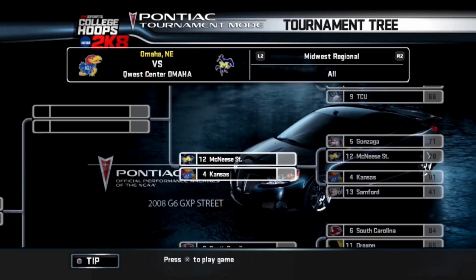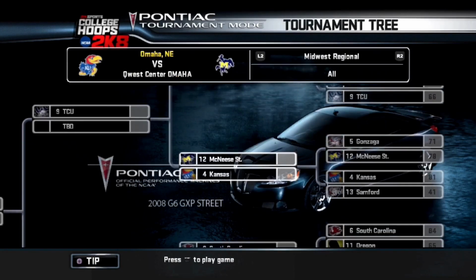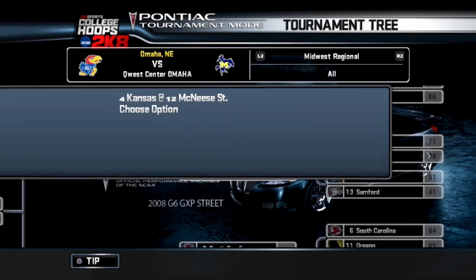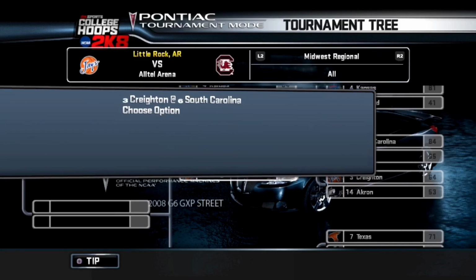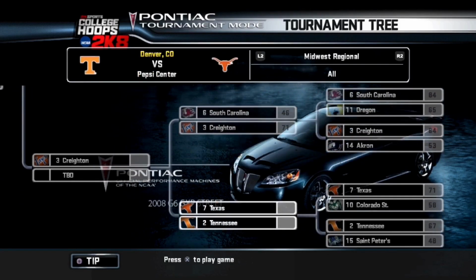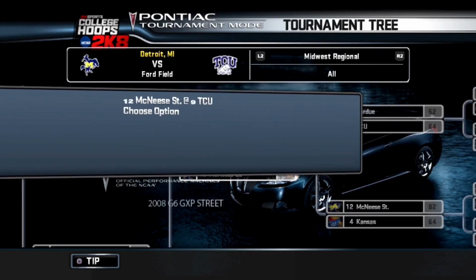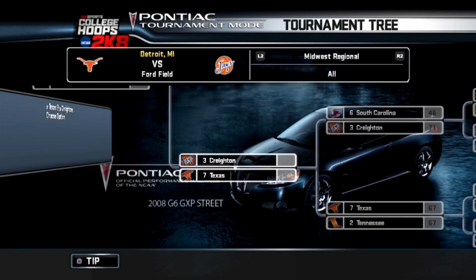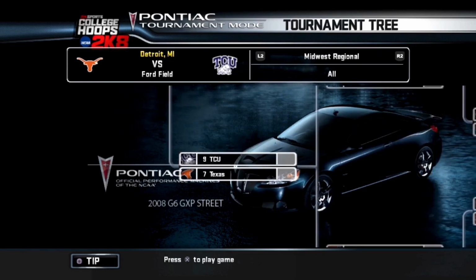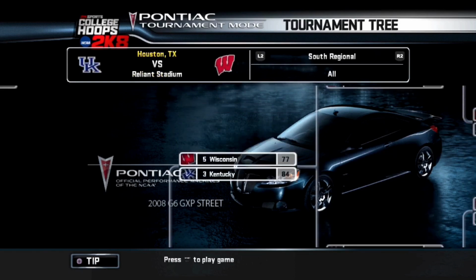No Cinderella this year for St. Peter's. On to the second round. Purdue versus TCU, TCU with the upset. McNeese State versus Kansas, McNeese State with the upset. Things are getting wild. South Carolina versus Creighton, Creighton with the victory there. Texas versus Tennessee, Texas pulls off the upset. So Sweet 16, McNeese State, TCU, TCU with the victory. And Creighton versus Texas, Texas. So you have an Elite Eight of TCU versus Texas. And TCU is going to the Final Four.